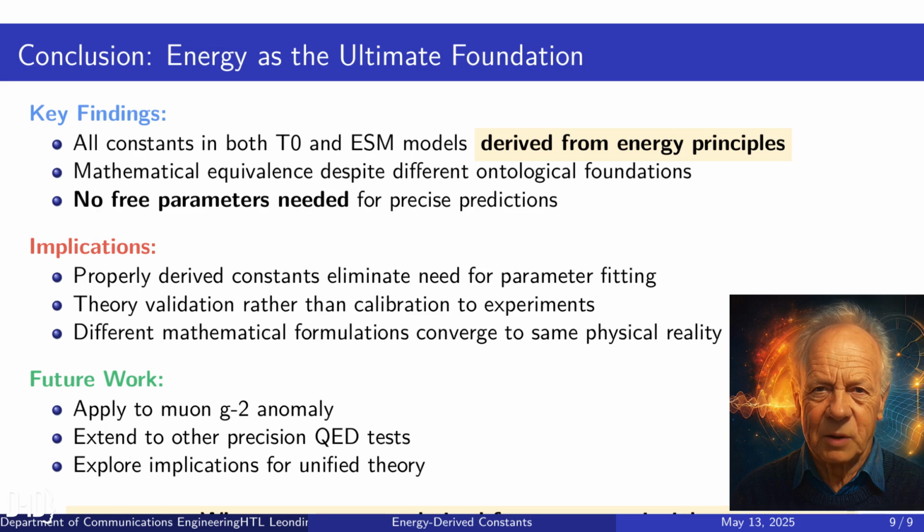In conclusion, we've shown that all constants in both the T0 and ESM models can be derived from energy principles, eliminating the need for free parameters while delivering precise predictions. Although the mathematical formulations differ based on different ontological foundations, they converge to the same physical reality. This approach transforms how we validate theories, through prediction rather than calibration to experiments.